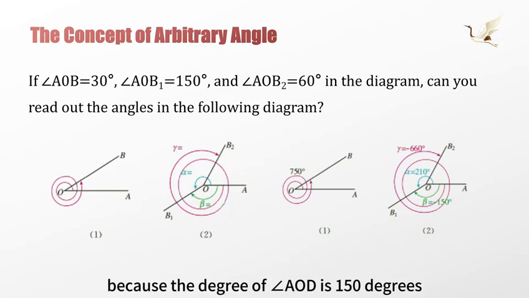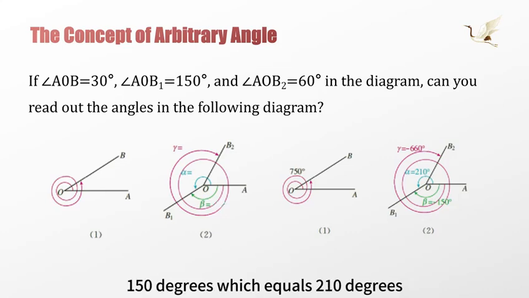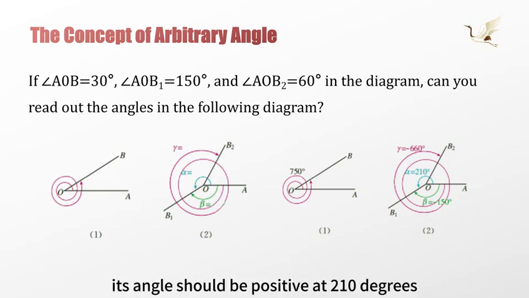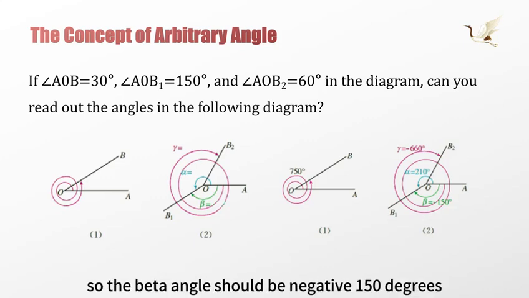Because angle AOD is 150 degrees, the size of alpha should be 360 degrees minus 150 degrees, which equals 210 degrees. Because alpha rotates counterclockwise, its angle should be positive 210 degrees. And beta is obtained by rotating OA clockwise by 150 degrees, so beta should be negative 150 degrees.